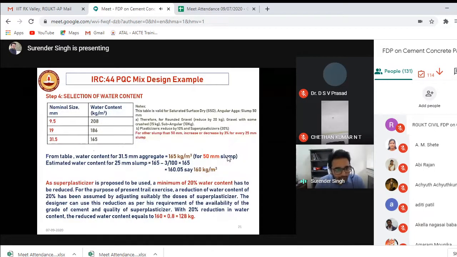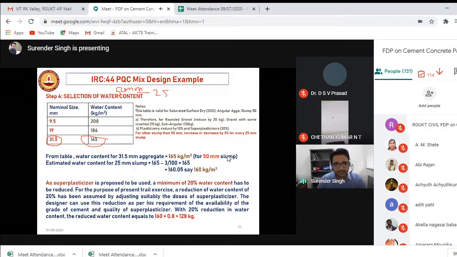Okay, so again we'll go back to the code. Code says that because you are using an aggregate size of 31.5, you have to use 165 kg of water. But this is for a slump value of 50 mm, right? And my client asked me, we are going for a PQC where the requirement is 25. That means there is a lesser slump value.